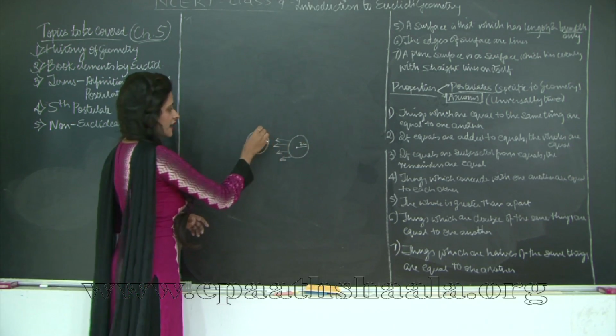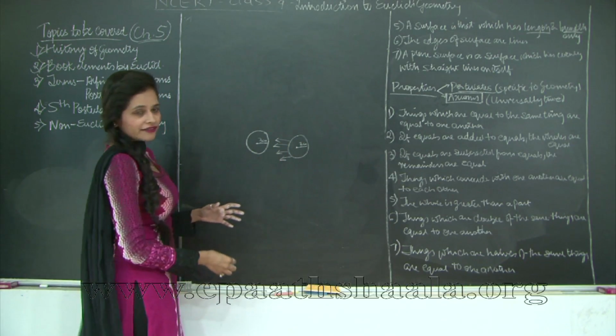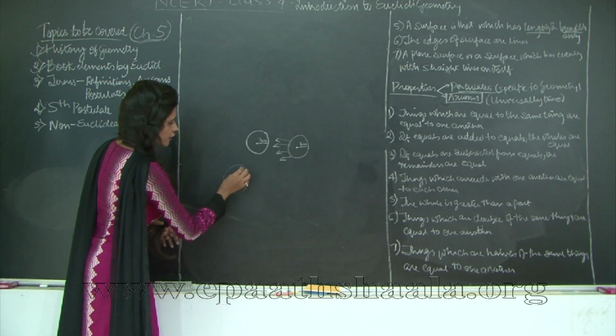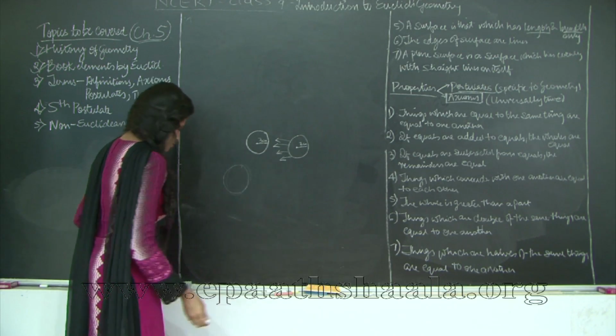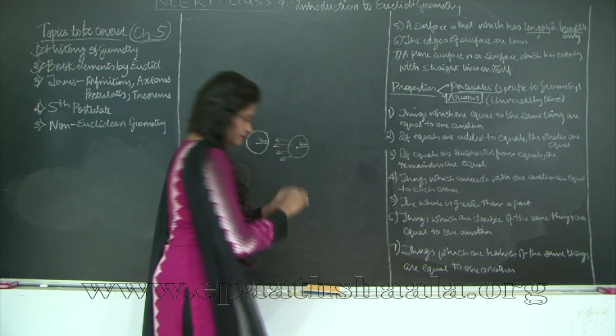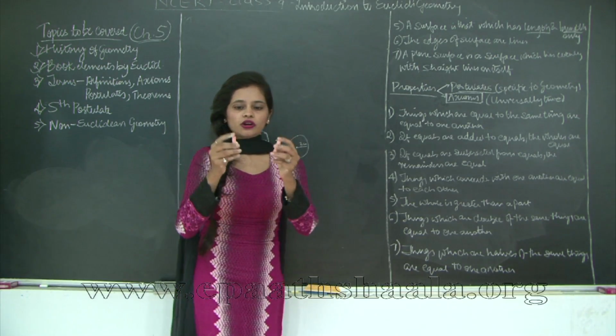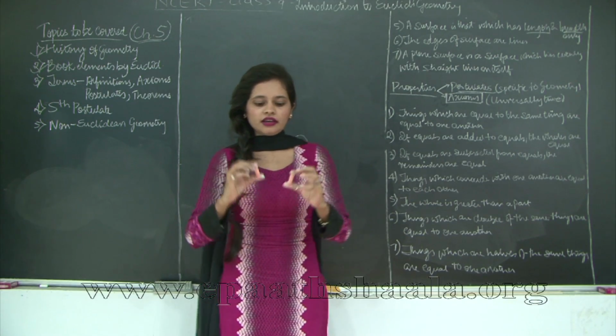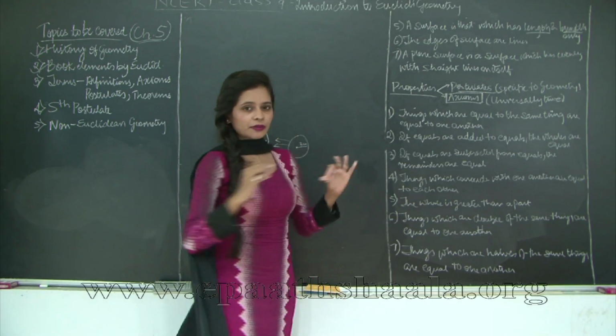The boundaries of this circle will lie on the boundaries of this circle. So what I have is one circle and on top of this there is another circle. For example, I take 2 chalks, these are equal in length. Now if I coincide them, my example was something like this.